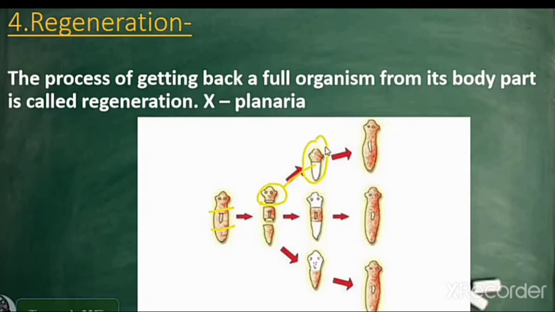Simple animals like hydra and planaria can be cut into many pieces. Each piece grows into a new organism. That is known as regeneration. Regeneration is carried out by specialized cells. These cells proliferate, meaning they multiply. They make a large number of cells from this mass of cells. Different cells undergo changes and become various types of tissue.